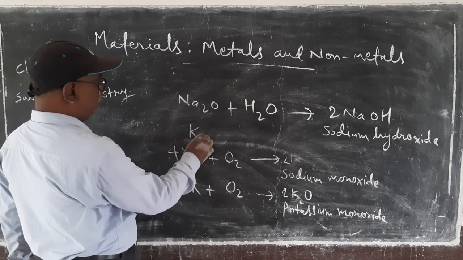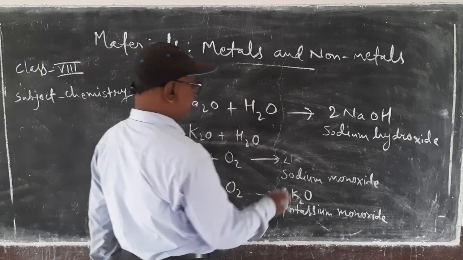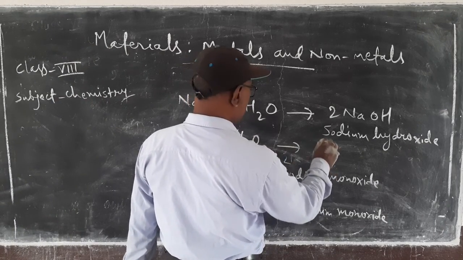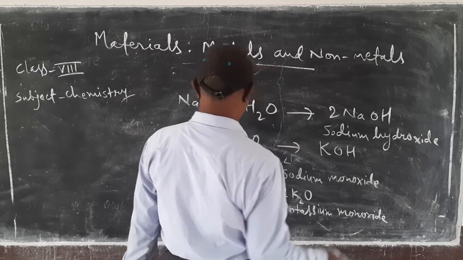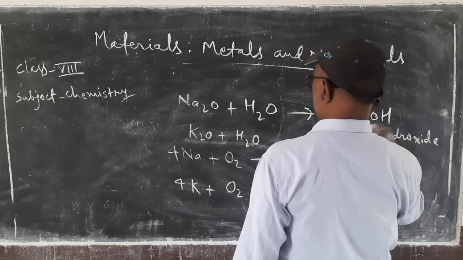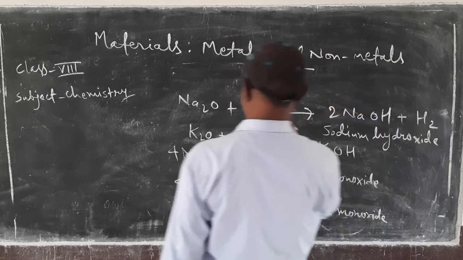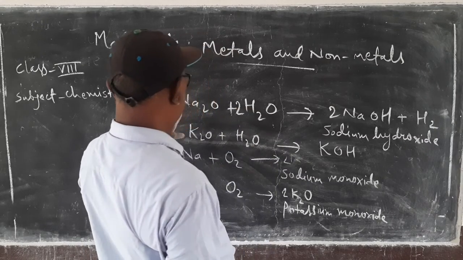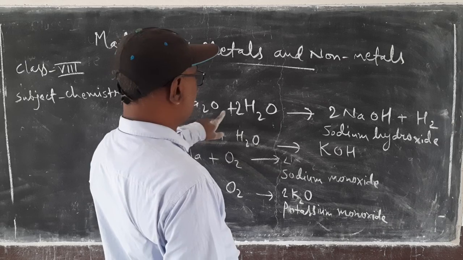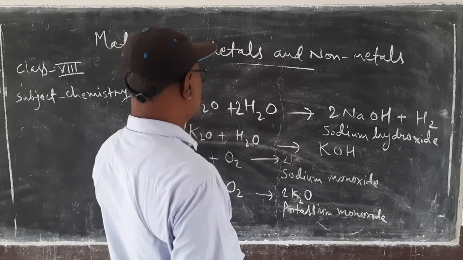Similarly, K2O plus H2O gives KOH. Na2O plus 2H2O gives NaOH plus H2.